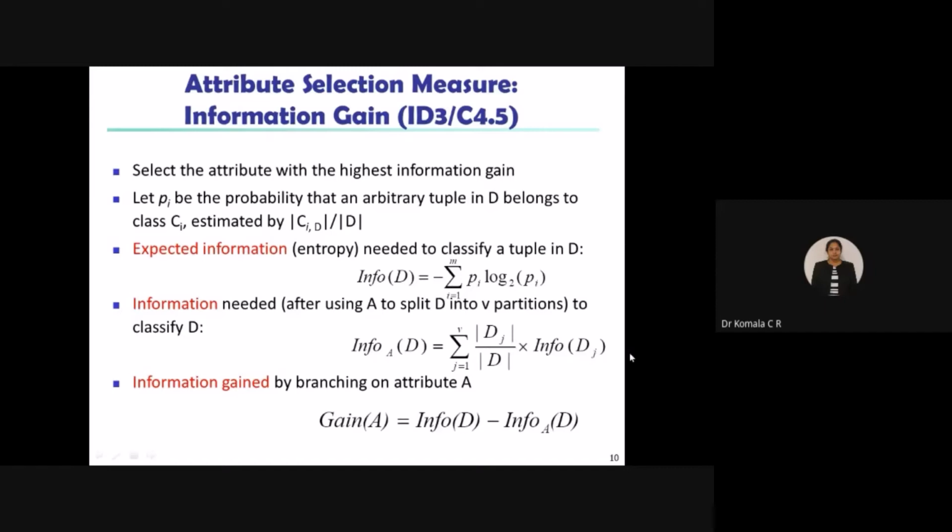Fine. So once you get the answer for this, you can also find the difference of these two: the information gained by branching on attribute A, whatever attribute you have considered now. So what is the information gained by partitioning this? That is found by taking the relation Gain of A is equal to Info of D minus Info A of D. Anyway, the result of the first equation will be greater than the result of equation 2, because this is with respect to partition. This one is before you partition.